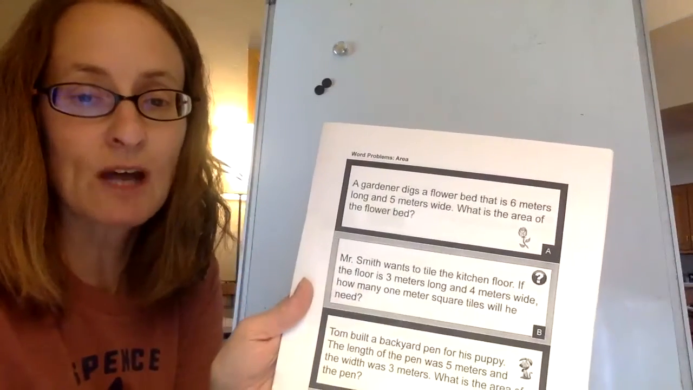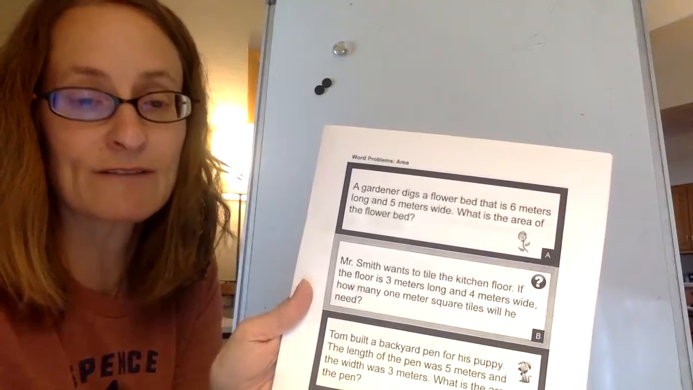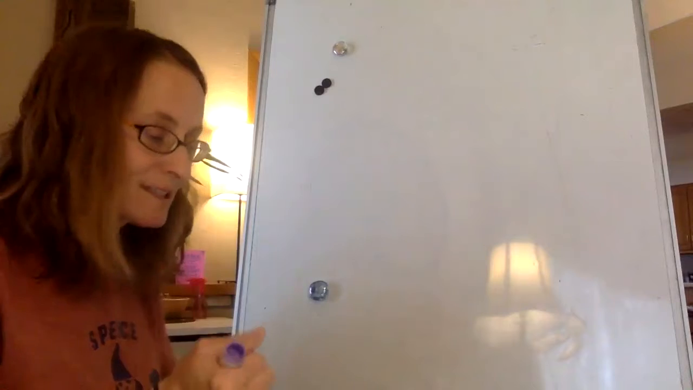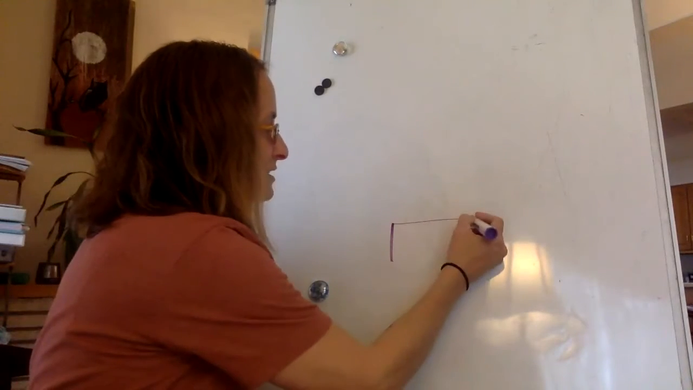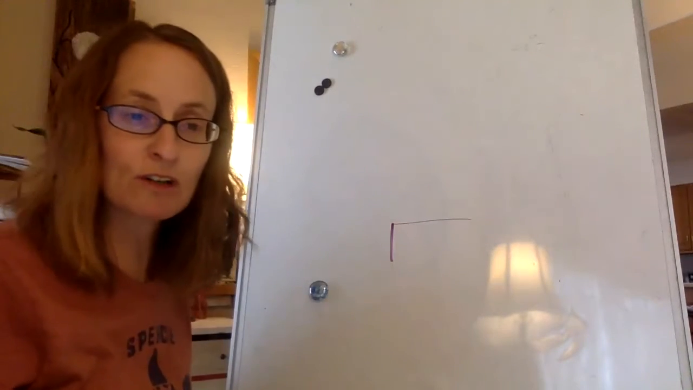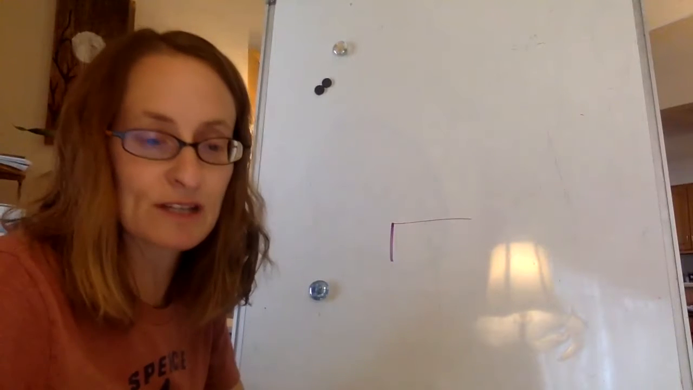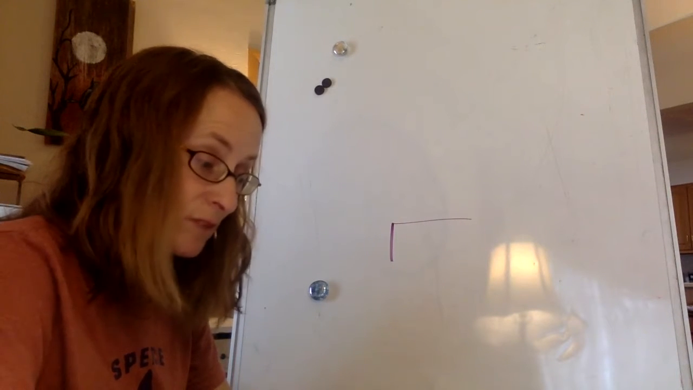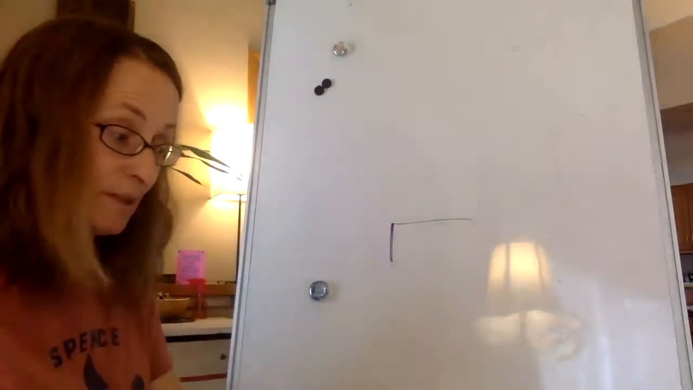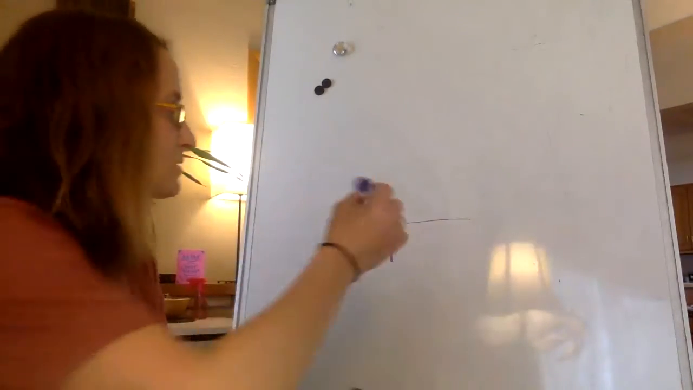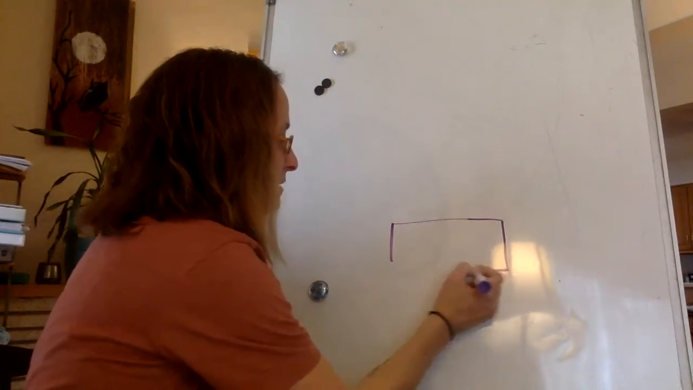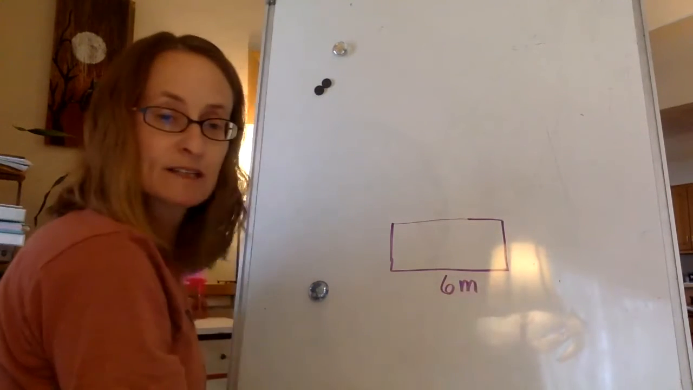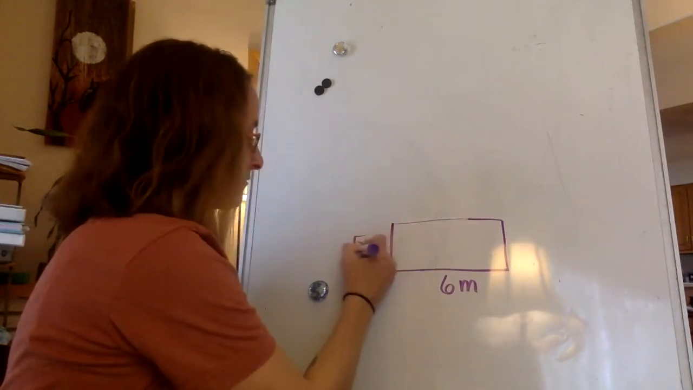So if I take this top one, let me get a little closer. A gardener digs a flower bed that is 6 meters long and 5 meters wide. What is the area of the flower bed? So I always tell friends, it's such a good idea, just even on the side or a different piece of scratch paper, to do a little example drawing. I know that it's going to be longer than it is wide, so I'm going to label it 6 meters, that is M, and then it is 5 meters wide.